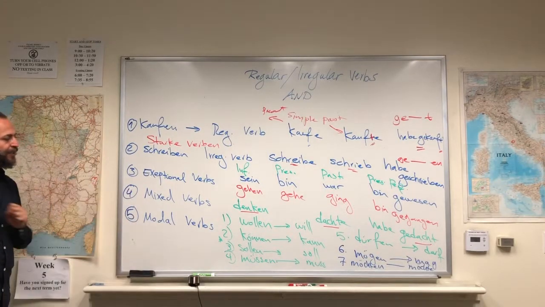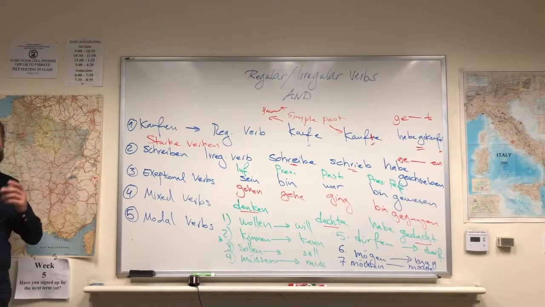These are actually the 6 modal verbs plus the final one, möchte. Möchte is actually the subjunctive of mögen. While mögen means I like, möchte means I would like. So if you compare mögen with like, möchte means would like.